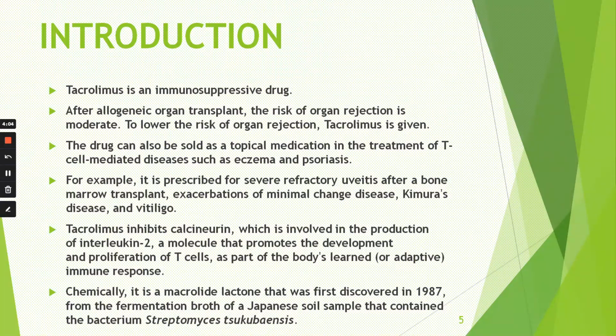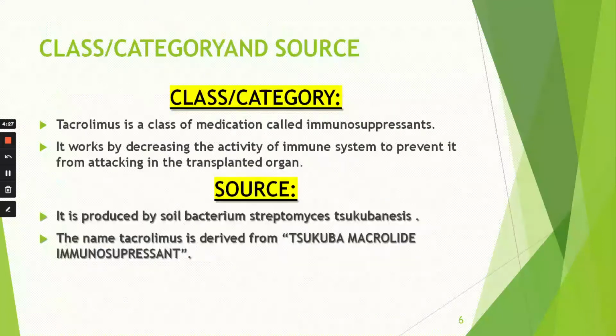Tacrolimus inhibits calcineurin, which is involved in the production of the interleukin 2 molecule that promotes the development and proliferation of T cells as a part of the body's learned immune response. Chemically, it is a macrolide lactone that was first described in 1987 from the fermentation broth of a Japanese soil sample that contained the bacterium Streptomyces tsukubaensis.